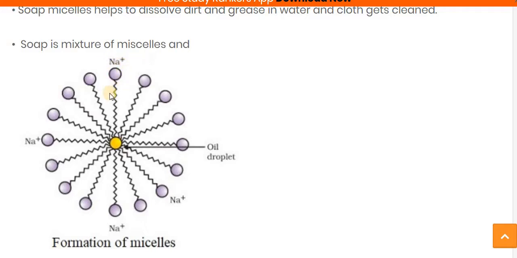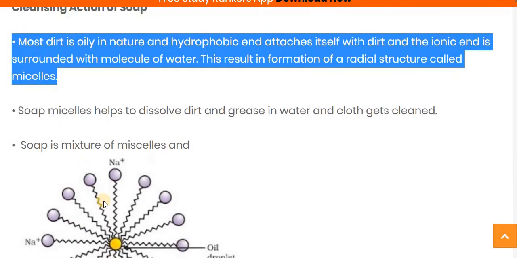So because of both these properties, hydrophobic and hydrophilic, this kind of structure is formed, and it is known as a micelle structure. Here you can see in the middle the oil droplet, which is lipid in nature. All the hydrophobic parts, the carboxylic tails, attach to the oil droplet, whereas the hydrophilic part, the ionic part, goes towards the water molecules. Due to this property, this structure is formed and is known as a micelle structure.